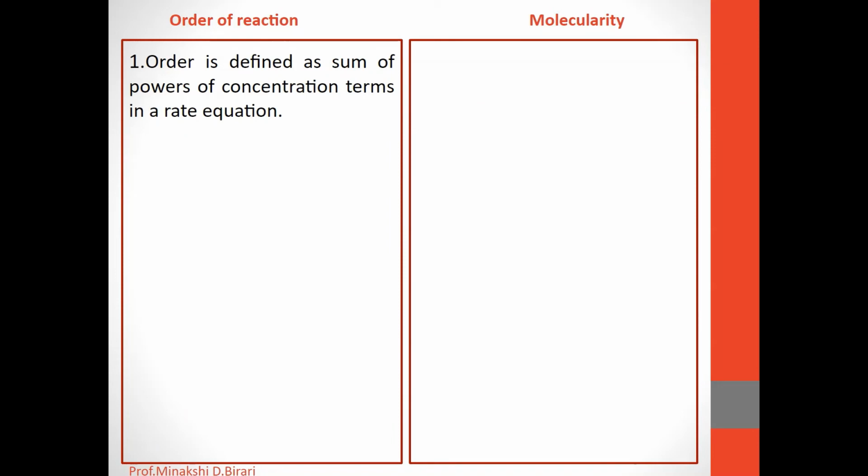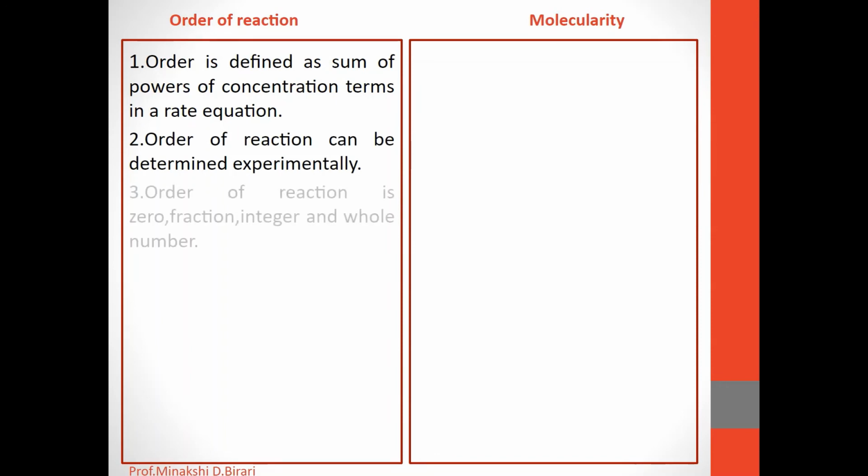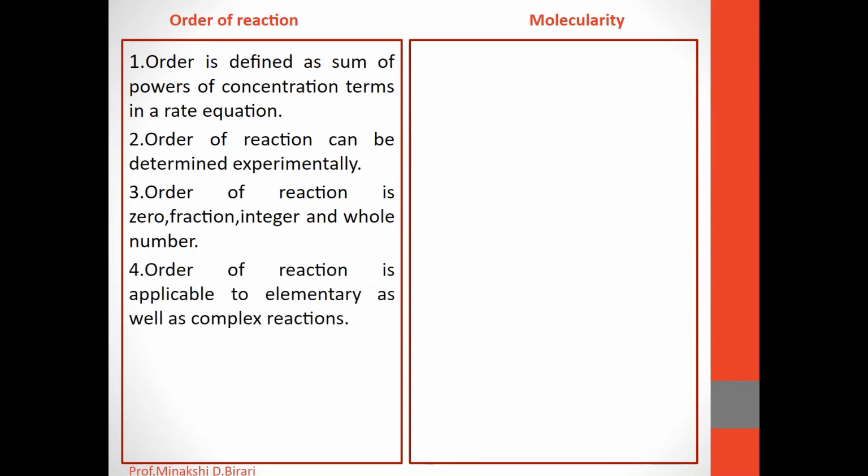Order. What is the definition of order of reaction? It is defined as the sum of powers of concentration terms in a rate equation. Order of reaction can be determined experimentally. Order of reaction may be 0, it may be a fraction, or an integer or whole number. Order of reaction is applicable to elementary as well as complex reactions. Order of reaction can also be negative.